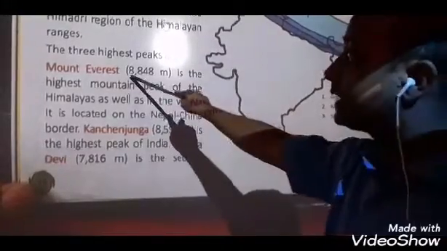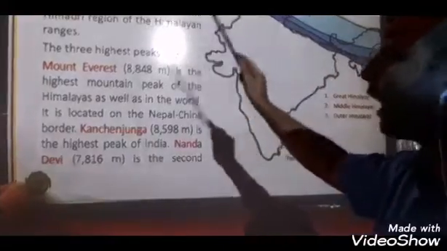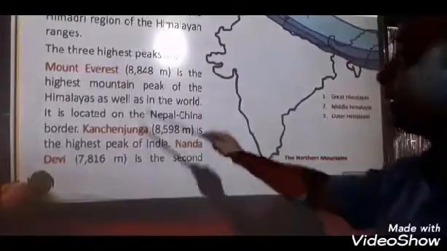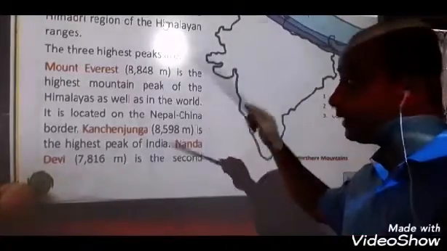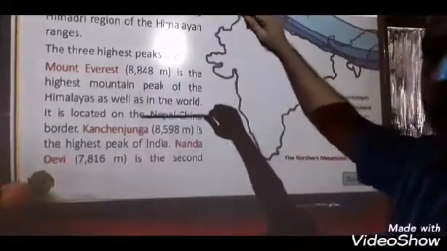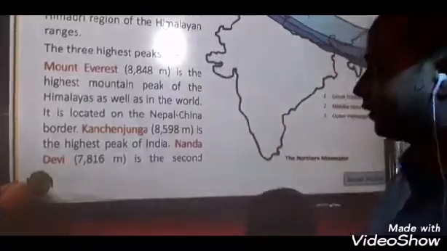Height is 8,848 meter. It is the highest mountain peak of the Himalayas as well as in the world. Yes or not? In the world, Mount Everest is the highest mountain peak. Yes or not? Mountain peak means like this. Yes or not? Peak. Okay.